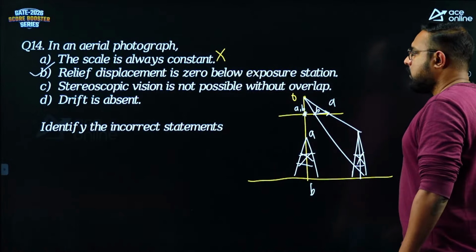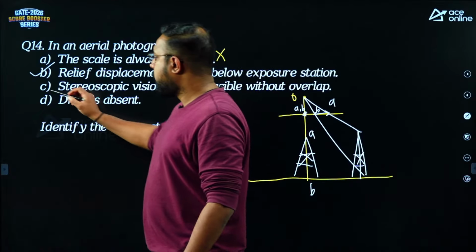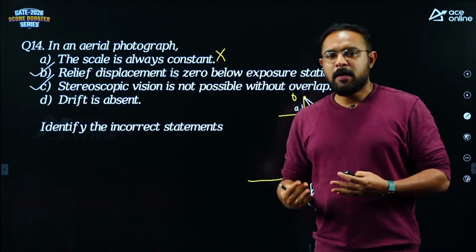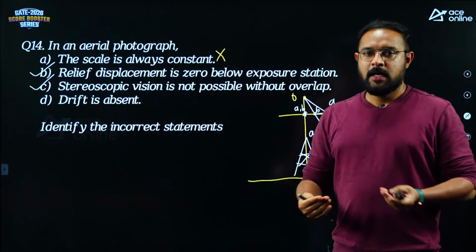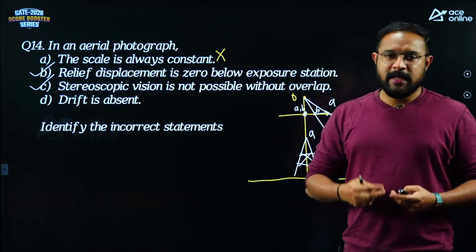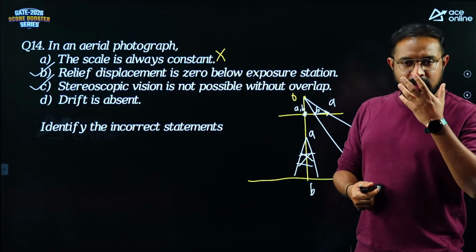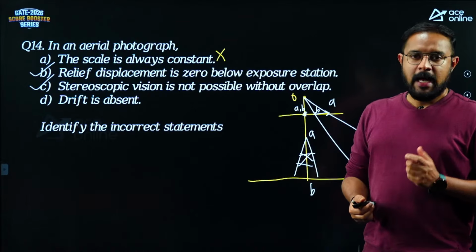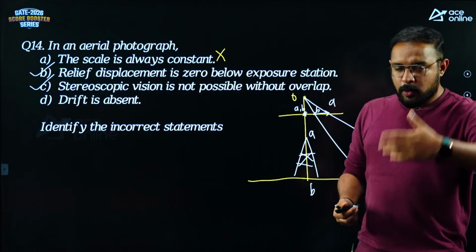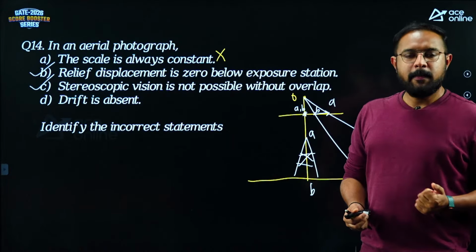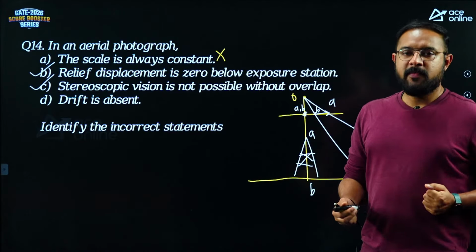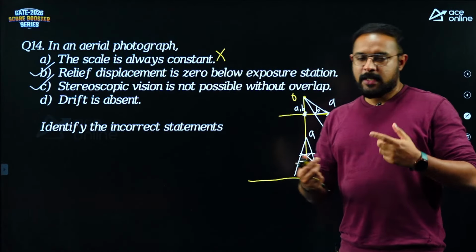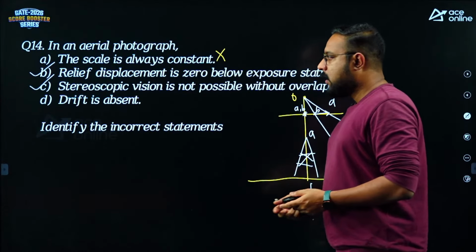Stereoscopic vision is not possible without overlap. Yes, that statement is correct. Stereoscopic vision is the vision which enables us to perceive depth. It gives us the impression of depth and distances, just like the vision that we have. We have two eyes, that is binocular vision or stereoscopic vision. Had you only one eye, you would not be able to perceive distances to objects. Driving would be very difficult, and playing games would be very difficult because it needs you to know the distance. That is why two eyes are there for stereoscopic vision, for parallax. So that statement is correct.